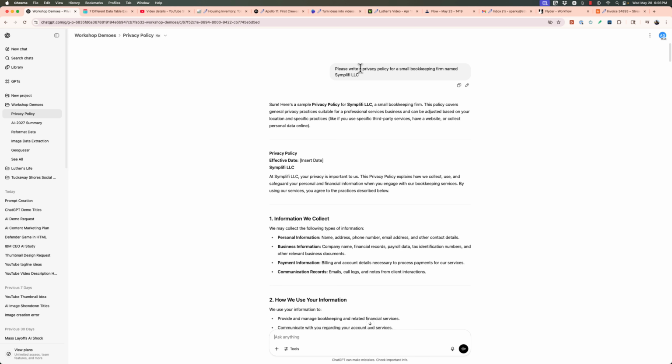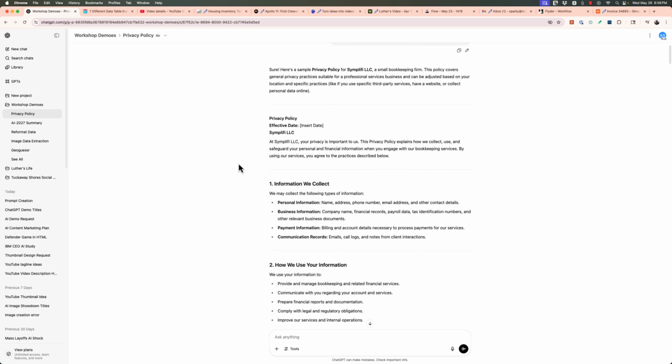But what we are going to do that most people don't think about is something like a privacy policy or a cookie policy or other documents that are just vital for us a lot of times in day-to-day business. And there we have it. I asked it to write it for a small bookkeeping firm.